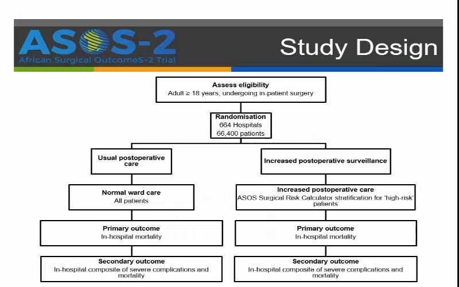So this is what the study looks like. All adults 18 years and older undergoing inpatient surgery will be enrolled into the trial. The sample size requires over 650 hospitals and over 665,000 patients. Hospitals will be randomized to usual care or increased postoperative surveillance. The increased postoperative surveillance arm will have patients stratified using the ASOS surgical risk calculator, and all high-risk patients will receive increased postoperative surveillance, with the primary outcome of in-hospital mortality.